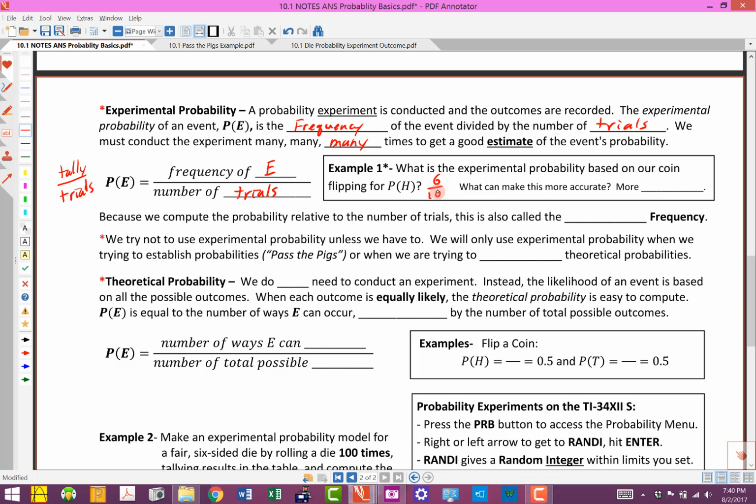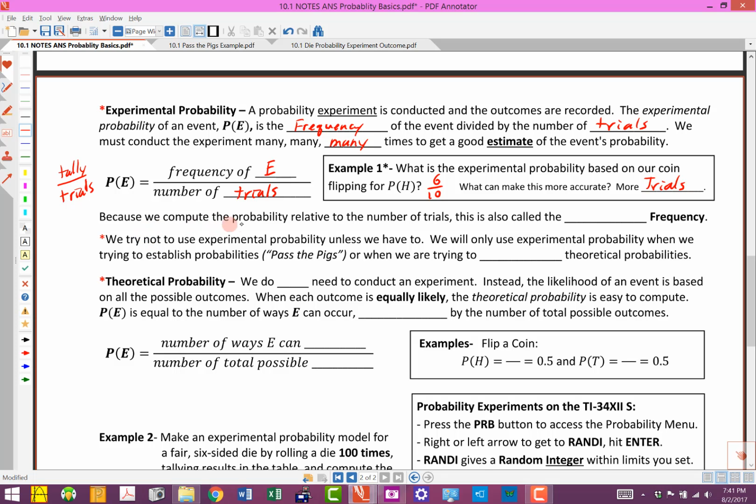Now stop and think, what could we do to make that more accurate? Well, to make that more accurate, we could do lots and lots and lots of trials. So to make it more accurate, we could do more trials. The more trials we do, we make it a longer term experiment. We do a bunch of trials and track that. That's going to make it more accurate. Just like when we went from 10 trials of flipping the coin to 50 trials of flipping the coin, if we did 1,000 trials of flipping the coin or something like that.